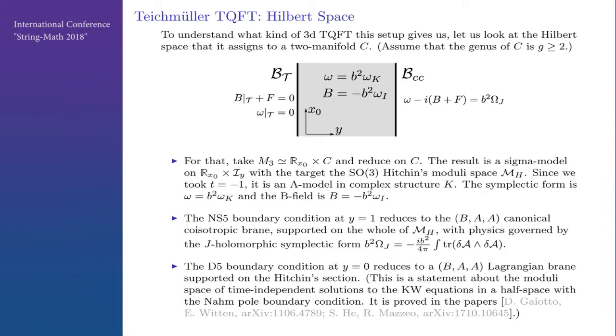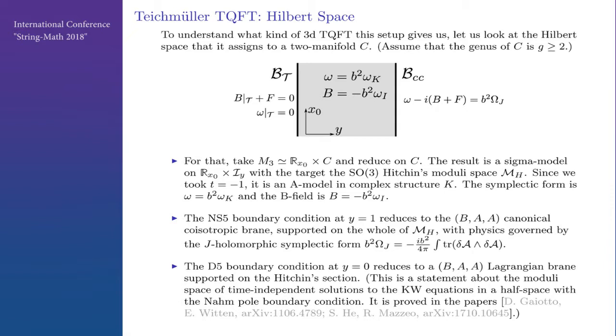Since we took T equal to -1, it is an A model in complex structure K. I'm using the usual notation from Kapustin-Witten. So the symplectic form is a multiple of omega K, and there is a B field, which is proportional to omega I. Then the NS5 boundary condition at y equal to 1 reduces to the BAA canonical coisotropic brane, whose support is the whole M_H, and its physics is governed by a holomorphic symplectic form, which is just omega K minus I omega I times B squared, which is B squared times omega J.